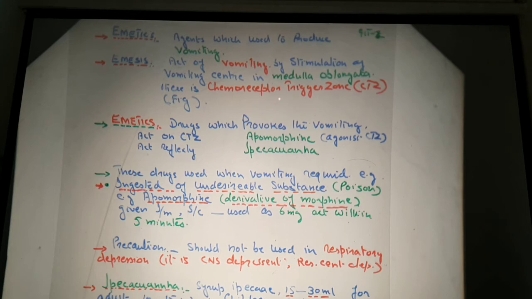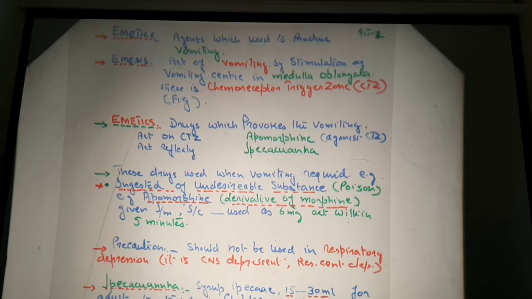Now how vomiting takes place, we discussed in detail in our previous slide, in the figure. The act of vomiting takes place by stimulation of the vomiting center in the medulla oblongata. There is also the chemoreceptor trigger zone, which we discussed in the previous slides.